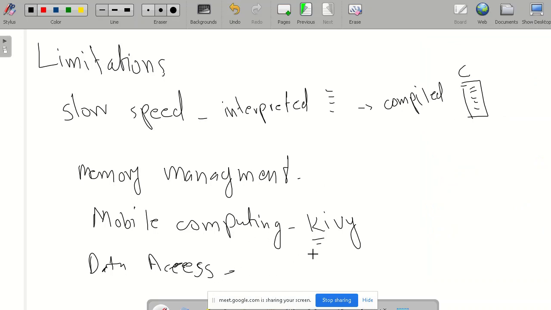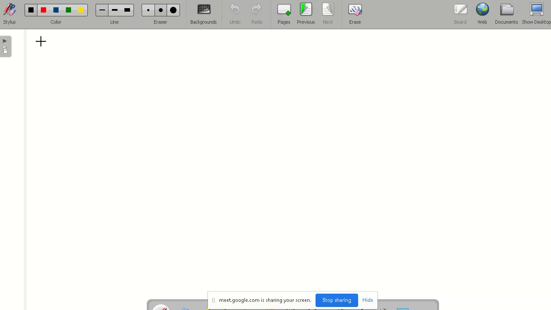And one last thing is we will get runtime errors in Python. For example, as we said, it is dynamically typed.